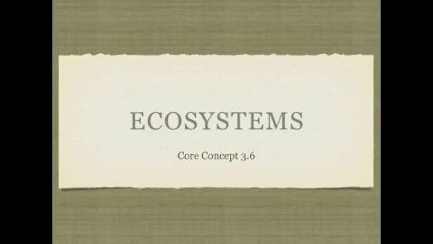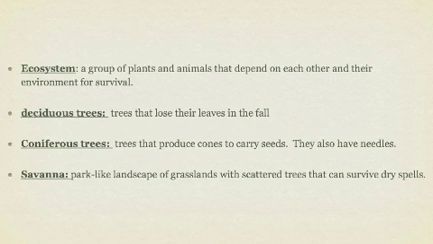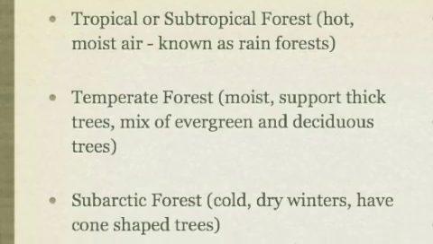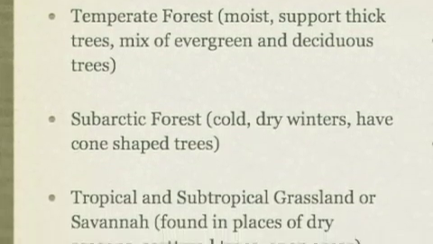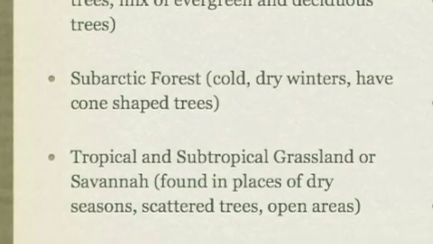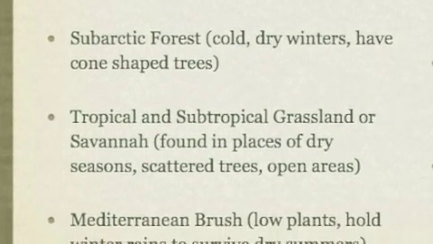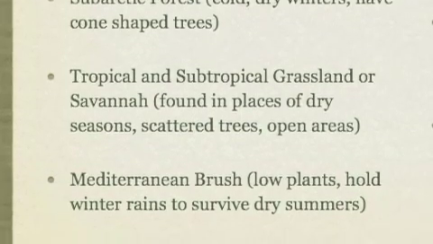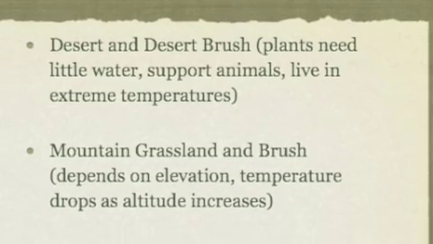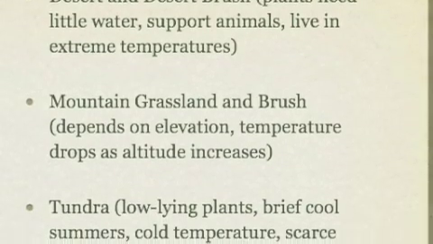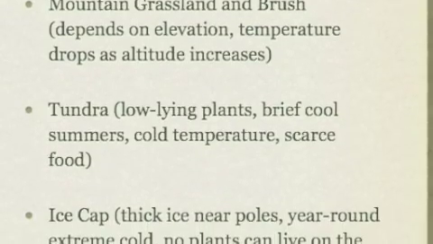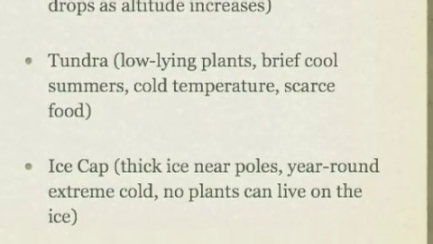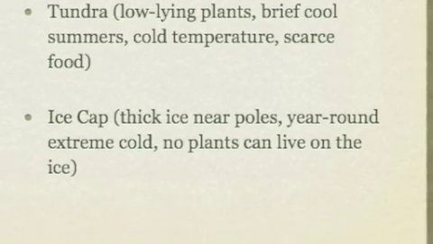The connections between living things and the environment form ecosystems. An ecosystem is a group of plants and animals that depend on each other and their environment for survival. Ecosystems can be small or large. The map below shows Earth's major types of ecosystems. Ecosystems can change over time due to physical processes or human activities. For example, a lack of rain in a temperate forest ecosystem might kill off many plants and animals. The building of a city is an example of a human activity that changes an original ecosystem.